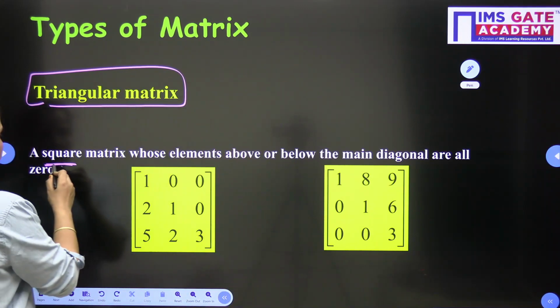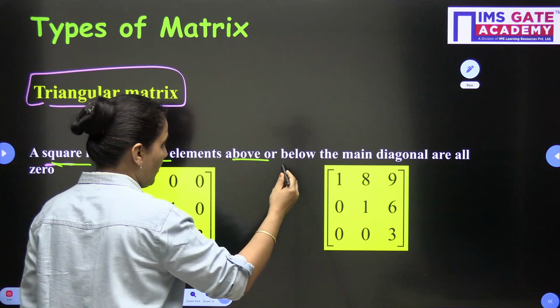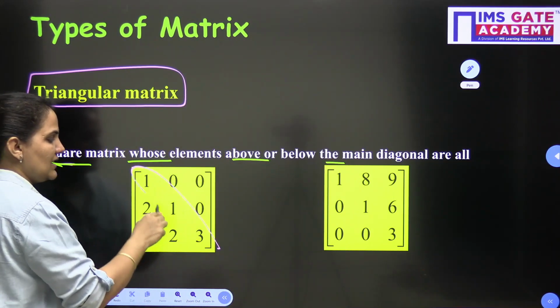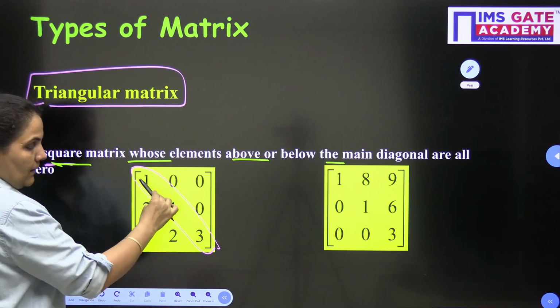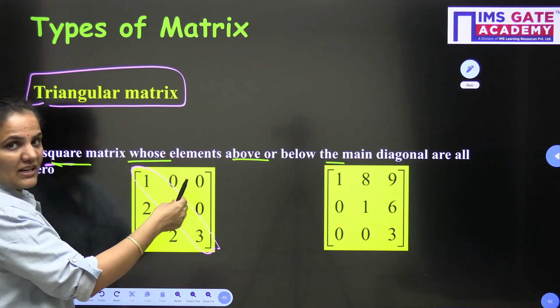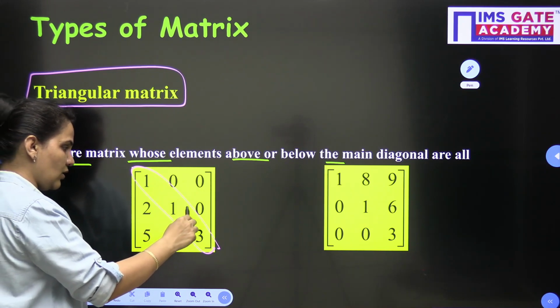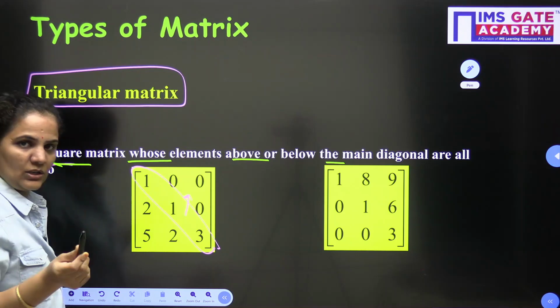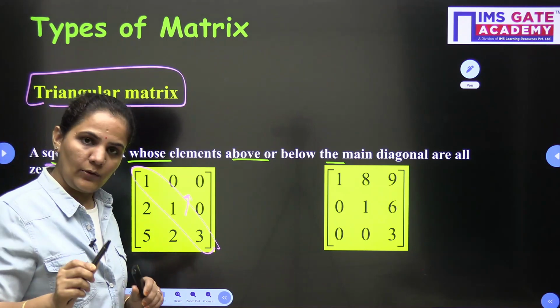A triangular matrix is a square matrix whose elements above or below the main diagonal are 0. If I take this as a square matrix, below this diagonal or above this diagonal, if elements are 0, then, you can see, this is the main or principal diagonal. Above this principal diagonal, if all elements are 0, then this is a triangular matrix.